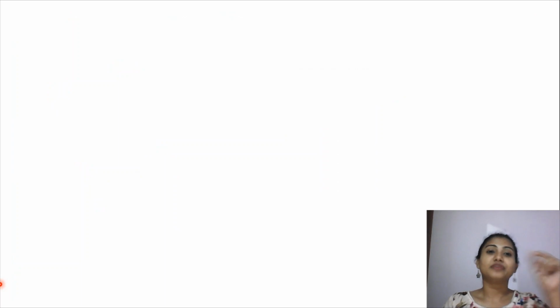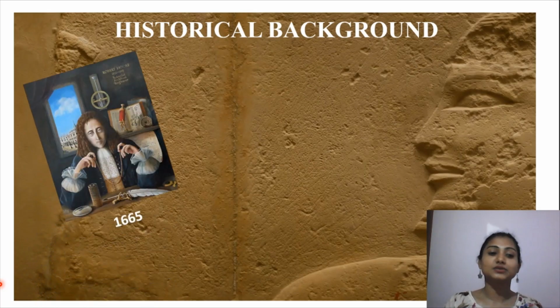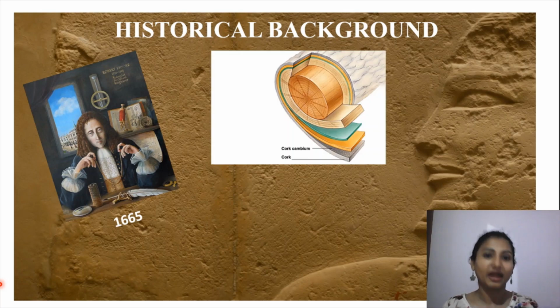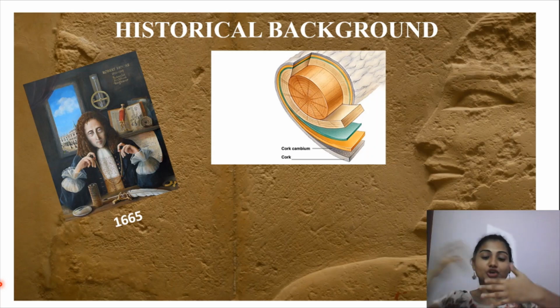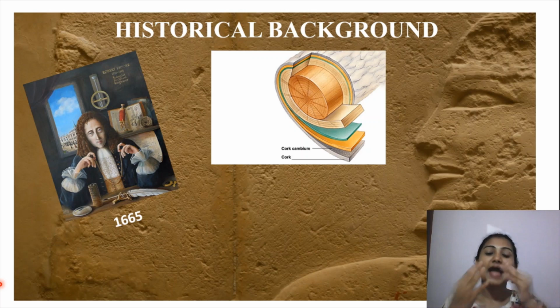Then came the next scientist, whose name was Robert Hooke. In the year 1665, he observed the cork cell, the bark. We have a tree which has a trunk, and there is a bark. So he removed the bark cells and observed them under the microscope with the help of lenses.